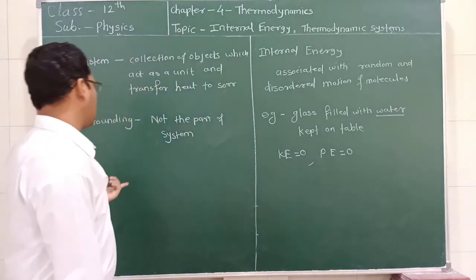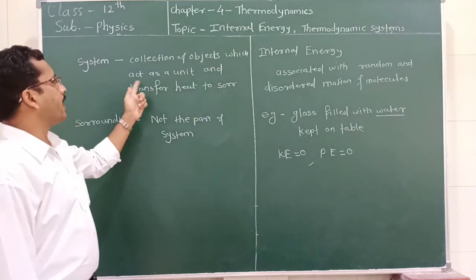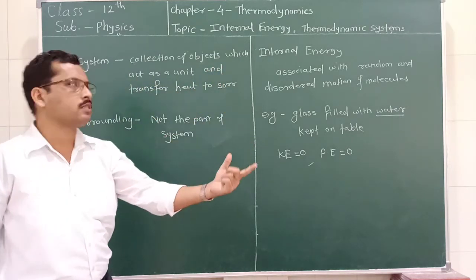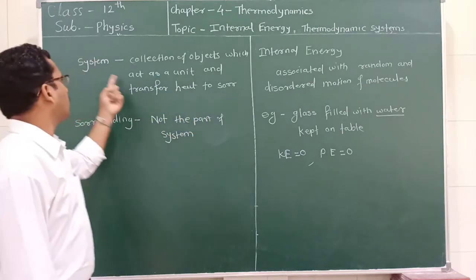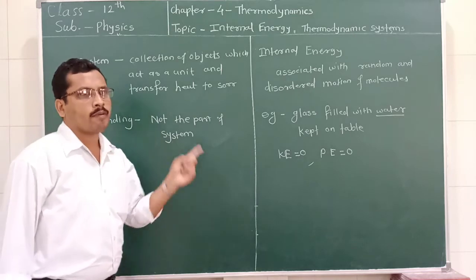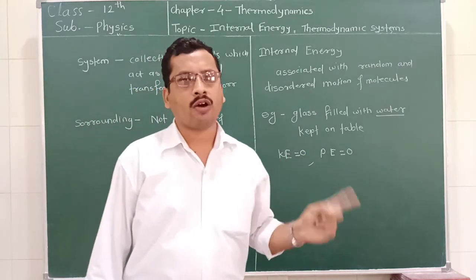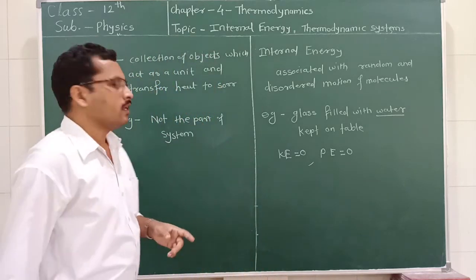nothing but the surrounding. So, system is a collection of objects which act as a unit, a single piece, and it transfers heat to the surrounding. It is called a system. What is surrounding? Surrounding is nothing but the part which is not the part of the system. That all is called the surrounding or the environment.